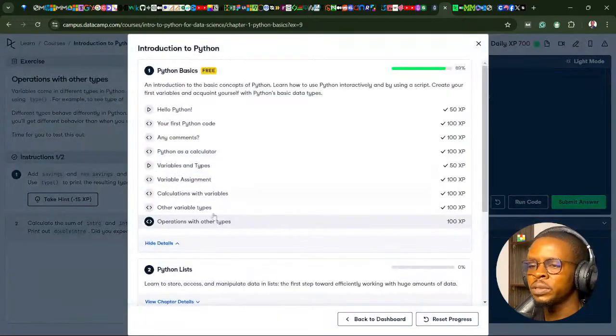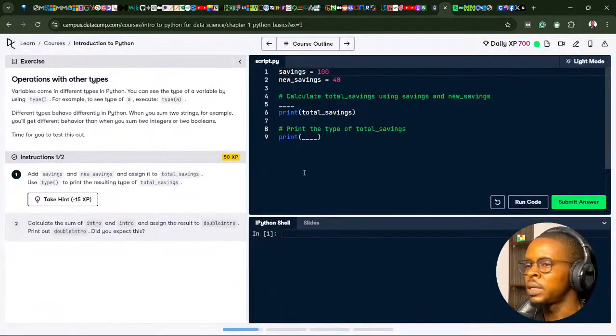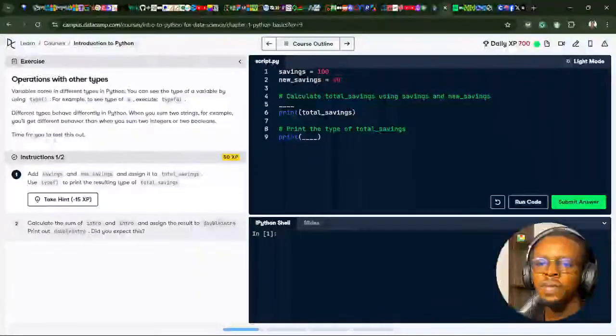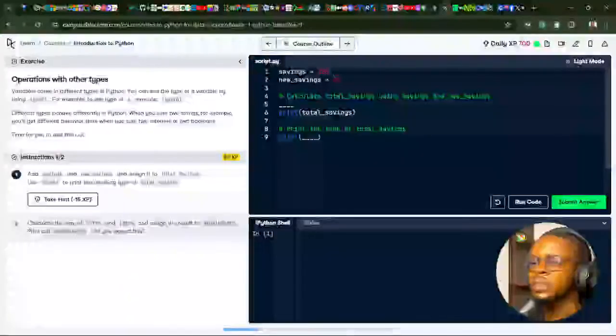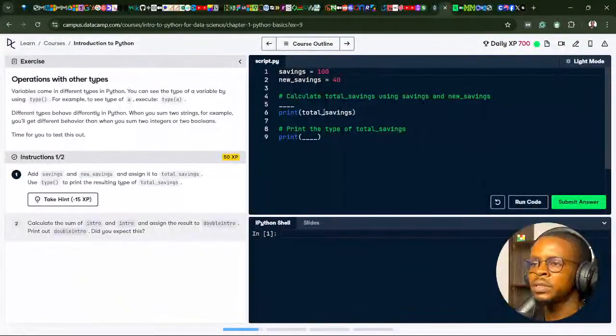Okay, I think we're on the last lesson here: operations with other data types. Variables come in different types in Python. You can see the type of a variable by using type, then opening and closing brackets. For example, to see the type of a, execute type(a). Different types behave differently in Python. When you sum two strings, for example, you get different behavior than when you sum two integers or two booleans. So time for you to test this out. Add savings and new savings and assign it to total savings.